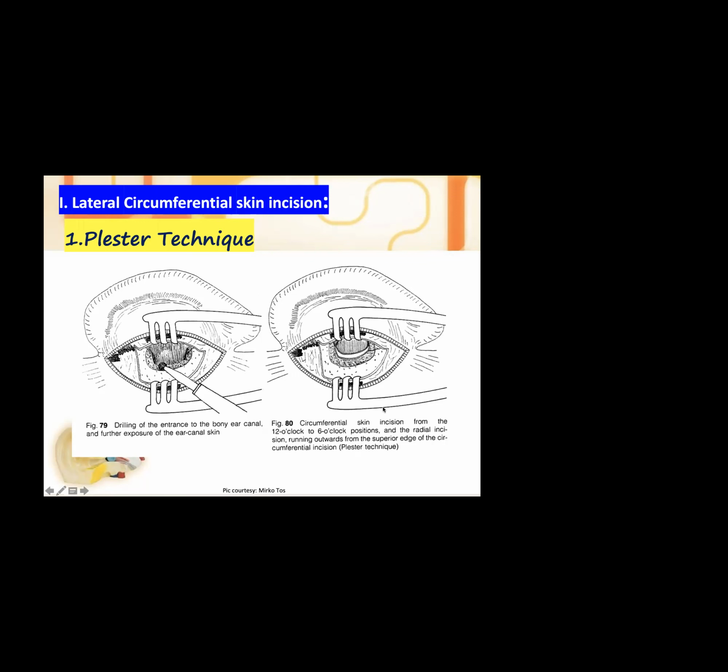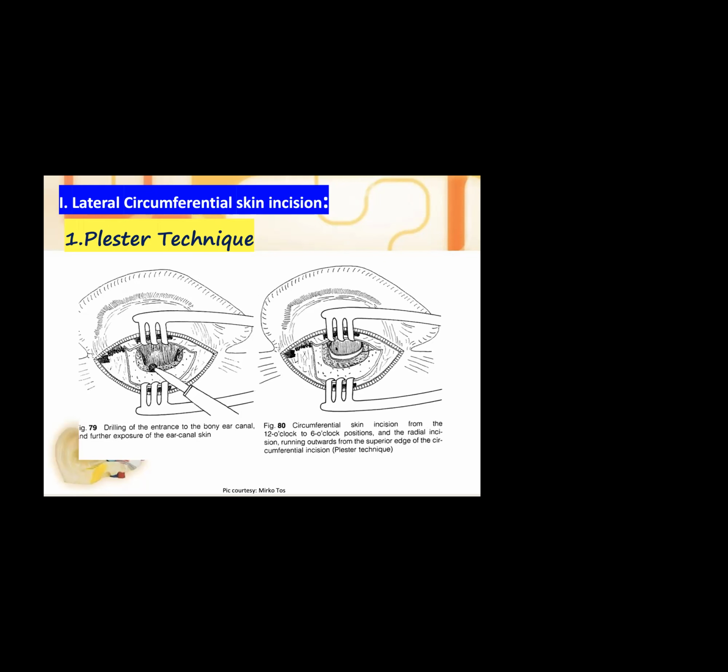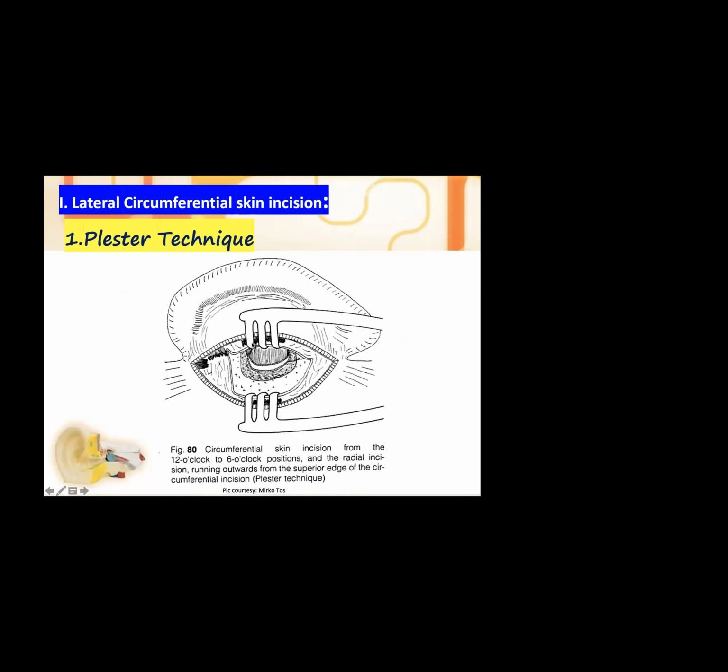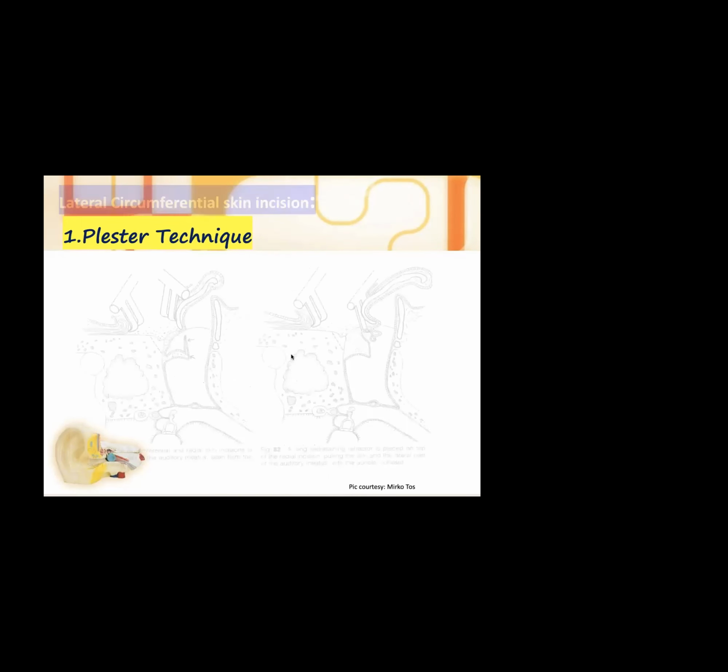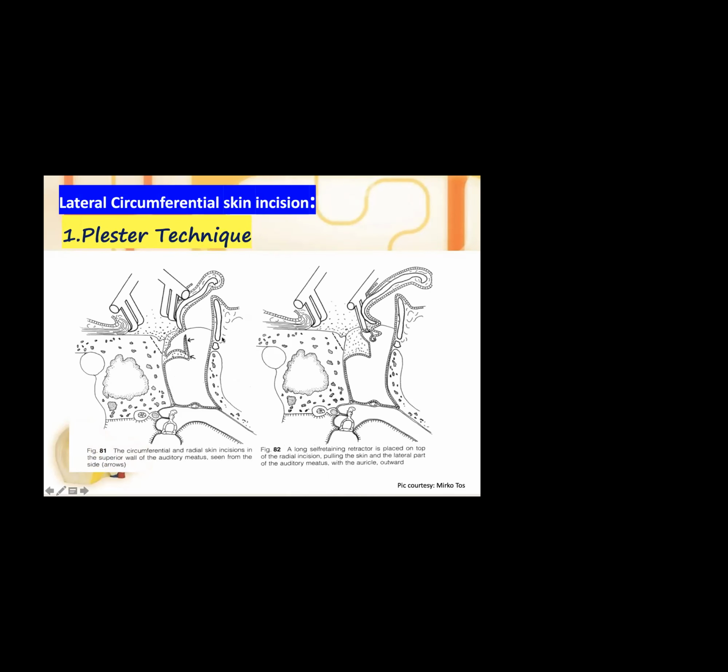He also continues the incision, from the superior end of the circumferential incision, with a radial incision, 1 centimeter above. So at the end, we are left with an inferiorly based flap. When you put an incision here, we form a triangle, so we have an inferiorly based flap like this. And this flap we will have to elevate using the self-retaining mastoid speculum.